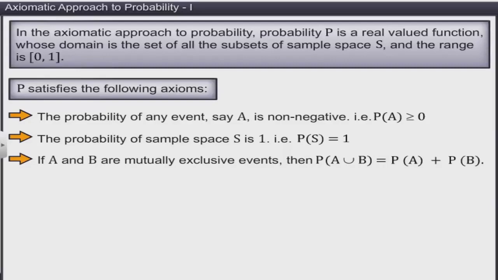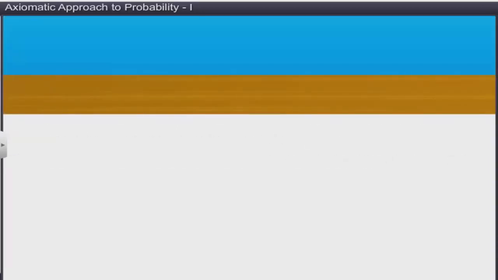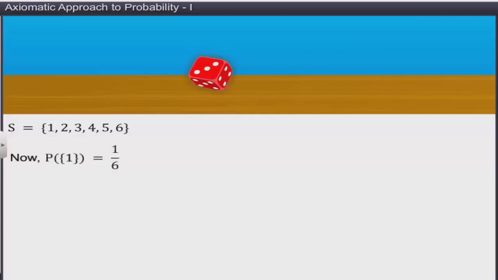Let's consider an experiment where a die is rolled. The sample space associated with this experiment is shown. Thus, the probability of the event getting 1 is 1/6. The probability of the event getting 2 is 1/6, and so on.